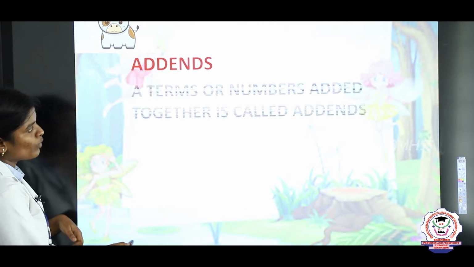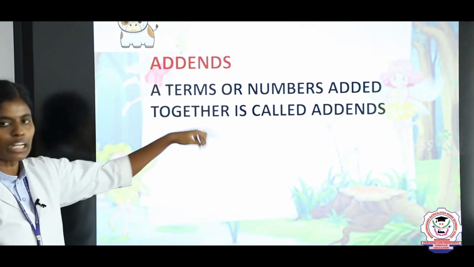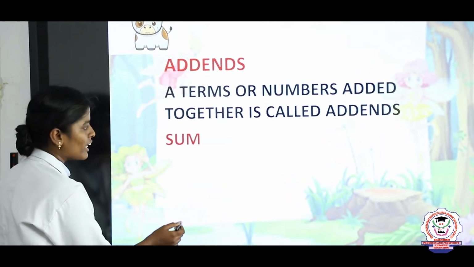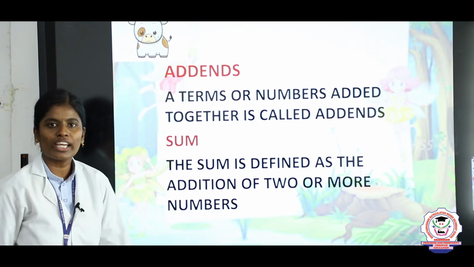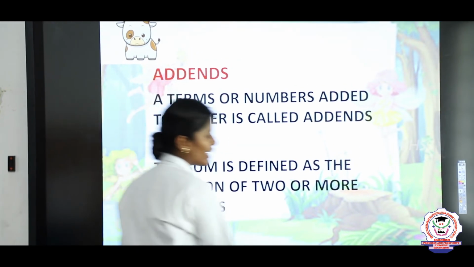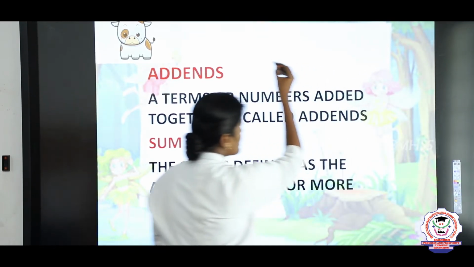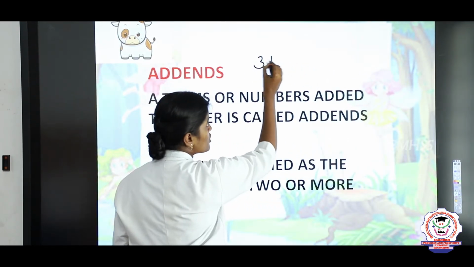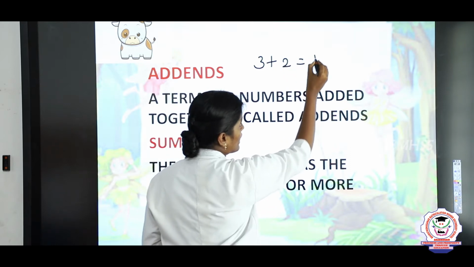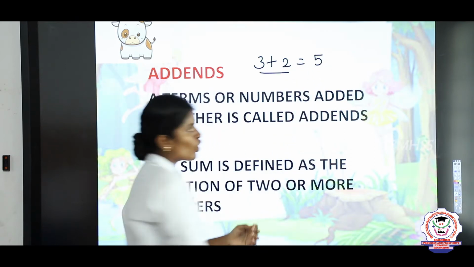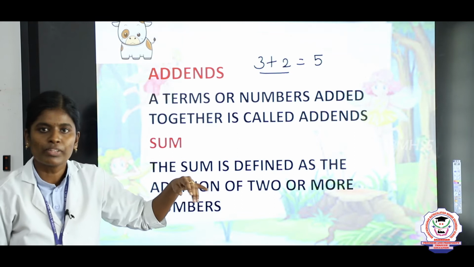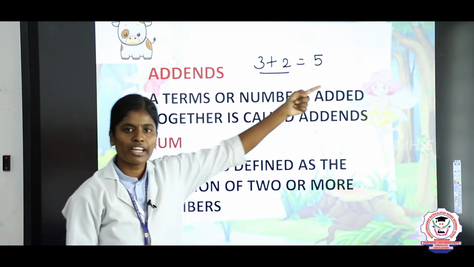What are addends and what is sum? Addends are terms or numbers added together. For example, take 3 plus 2. Here 3 and 2 are called addends, and 5 is called the sum.